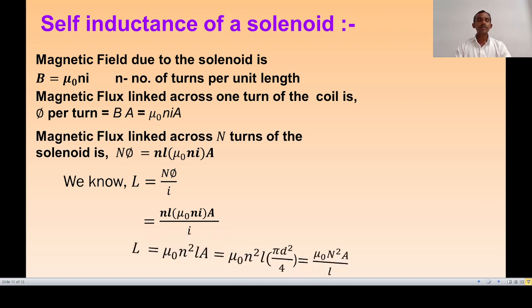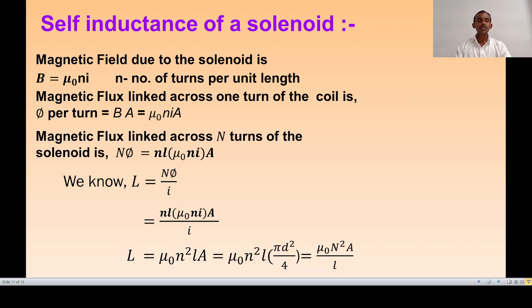We can write the self inductance L is equal to mu 0 n square l A, which is equal to mu 0 n square l into pi d square divided by 4, where d is the diameter of the solenoid, and that is also equal to mu 0 into capital N square into A divided by l.